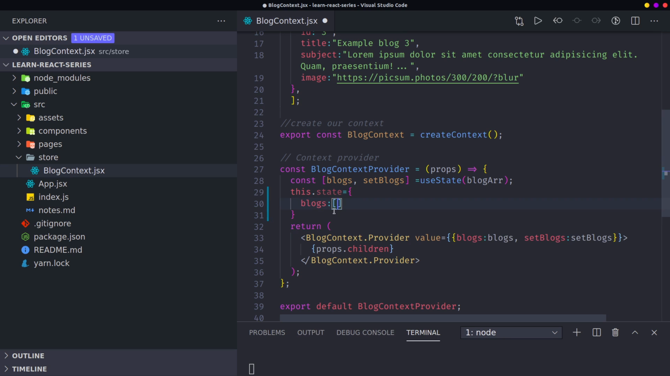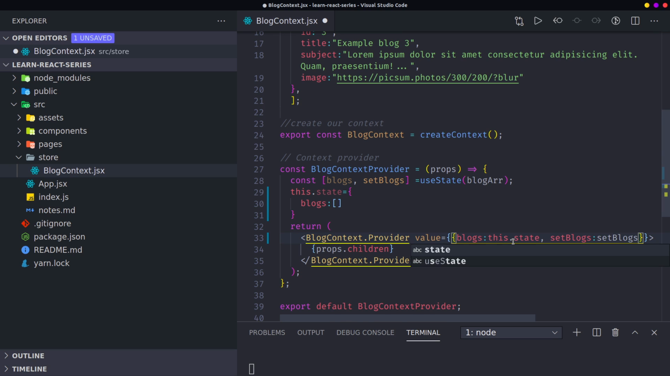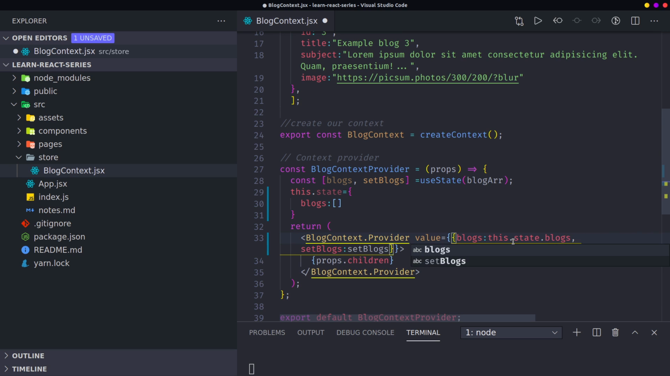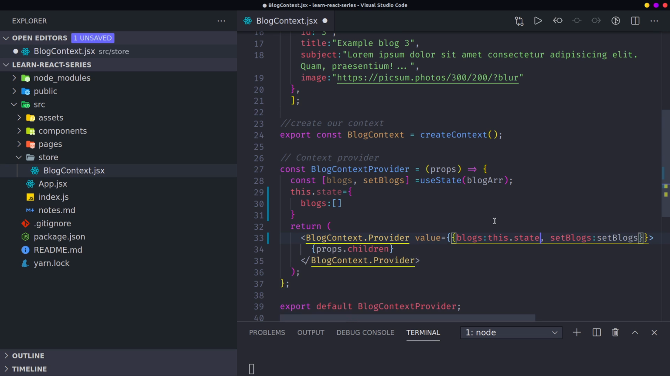You can always pass it this as blogs. You can say this, the state, okay, not blogs. But I won't create that because I think it's a bit easier to look at and understand. So I will not create that. I'll just show you it's the same thing.